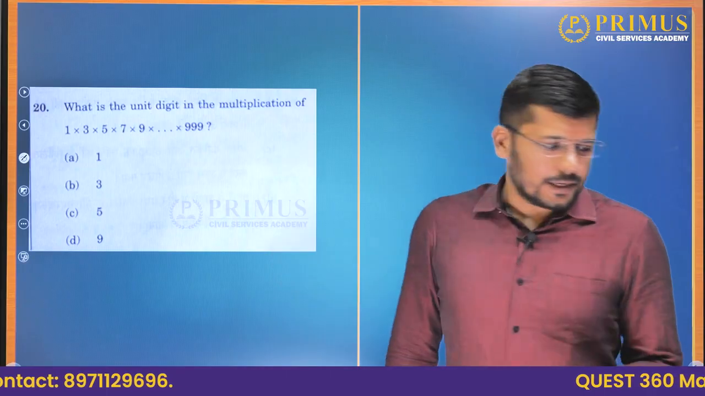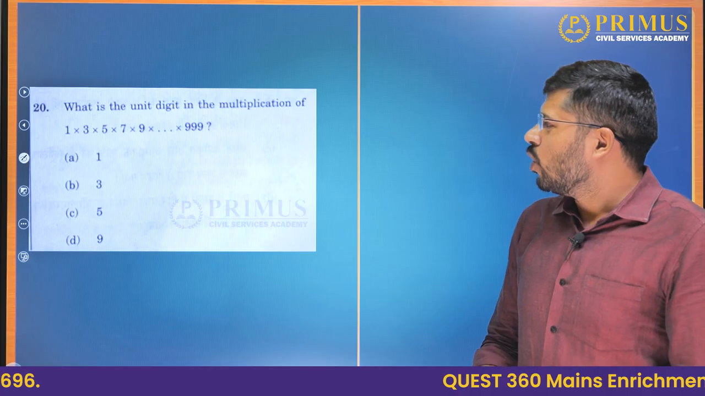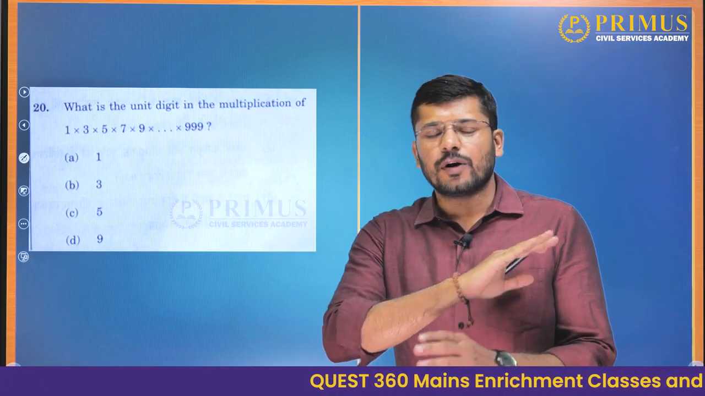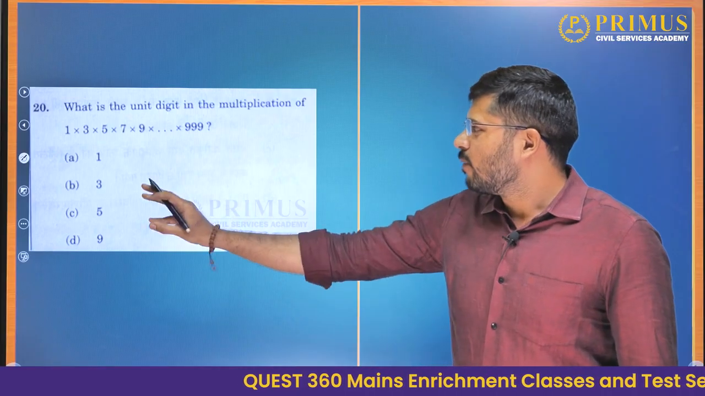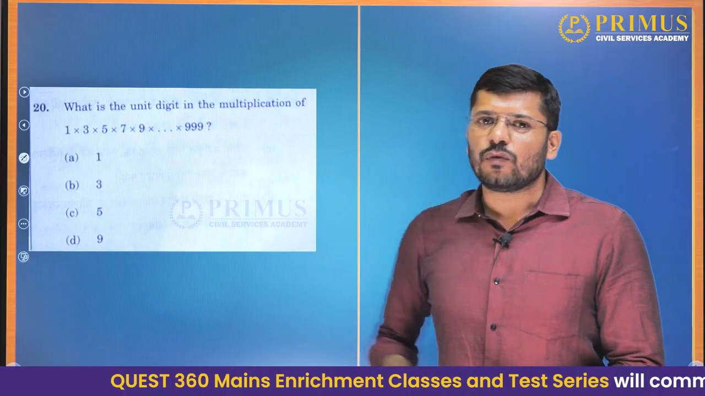Question number 20. Okay, now what is the unit digit in the multiplication of 1 into 3 into 5 into 7 into 9 until 999? So they have multiplied all the odd numbers starting from 1 to 999. Now what comes at the unit digit? What is the last digit of such a number?